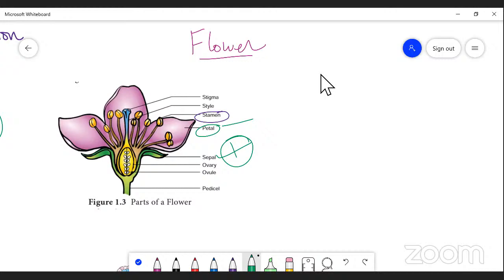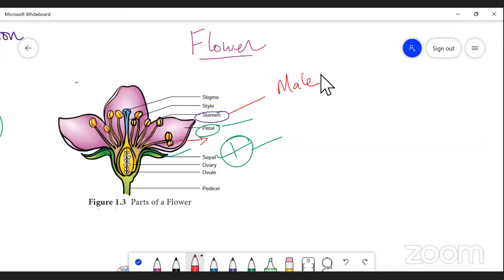I'd like to mention once again: the flower consists of calyx, corolla, androecium, and gynoecium, which are the main whorls of a flower. The outermost layer is called the calyx. The calyx is green in color and consists of a number of sepals. This is the sepal region, followed by the corolla. The corolla is the attractive part of the flower. It is a group of petals that encloses the male reproductive organ, the androecium.